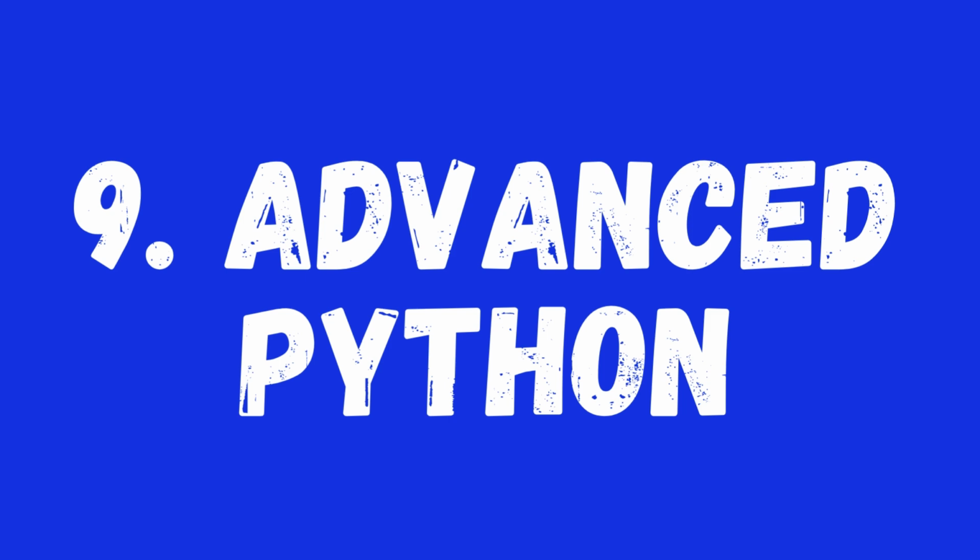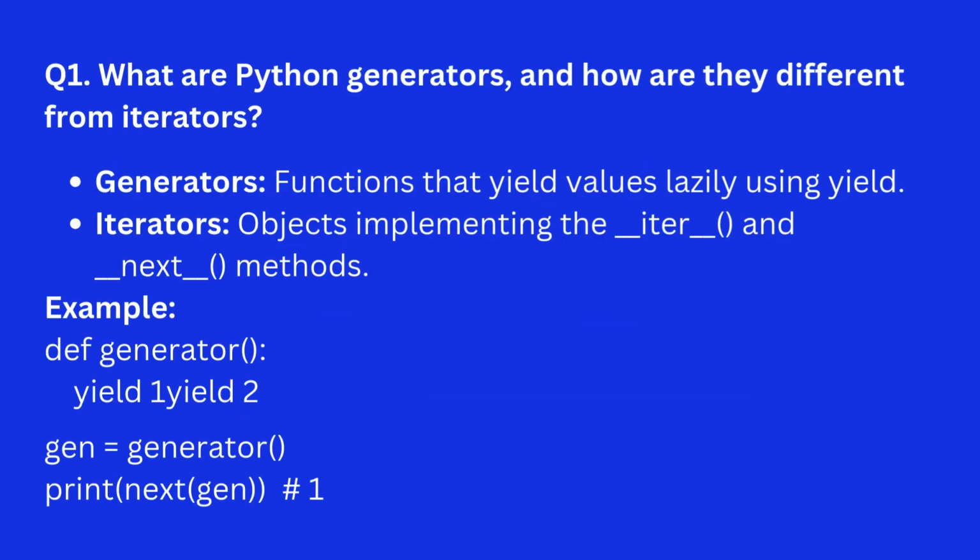9. Advanced Python. Question 1. What are Python generators and how are they different from iterators? Answer. Generators, functions that yield values lazily using yield. Iterators, objects implementing the __iter__ and __next__ methods. Example.